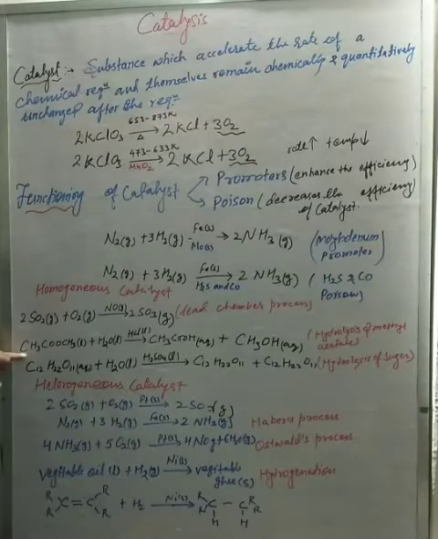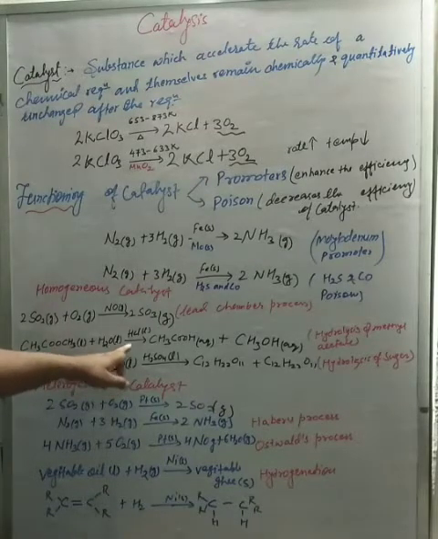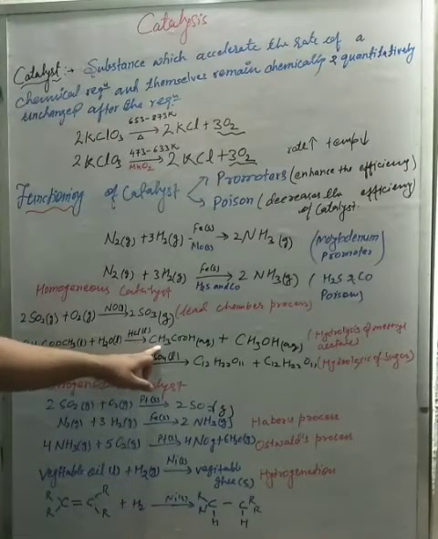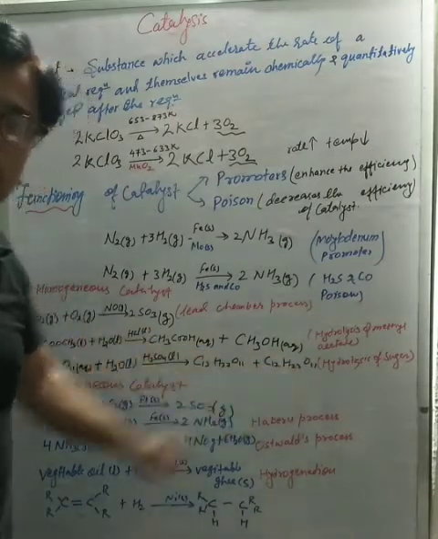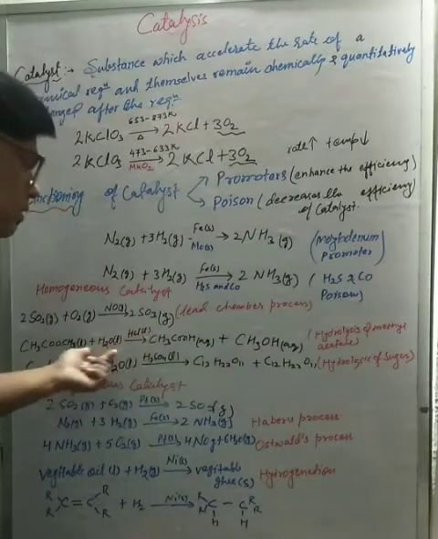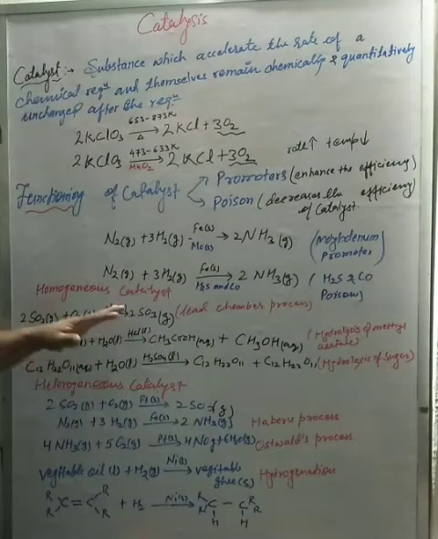Now, here is our methyl acetate, that is in liquid state. When methyl acetate reacts with water, which is liquid, in the presence of HCl, which is also liquid, it gives CH3COOH and CH3OH, right? Here reactant, product and catalyst all are in the same state. That's why it is homogeneous catalysis.